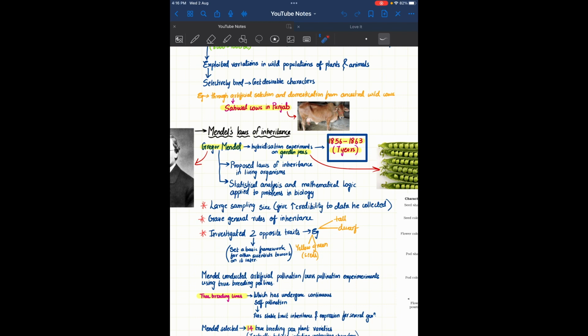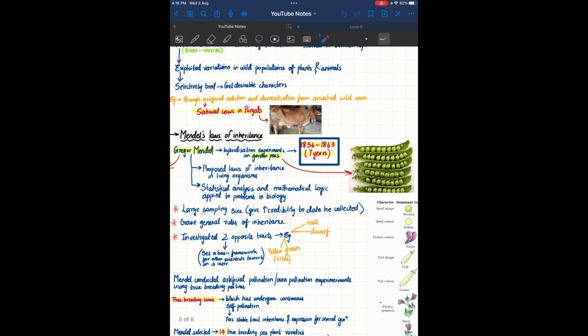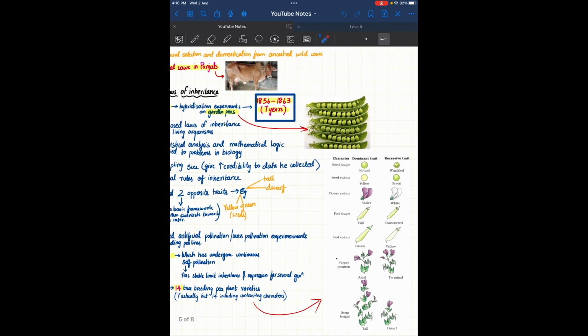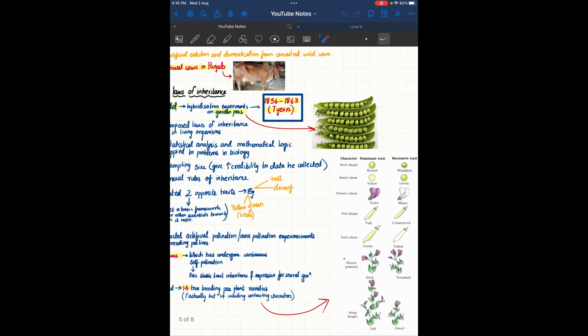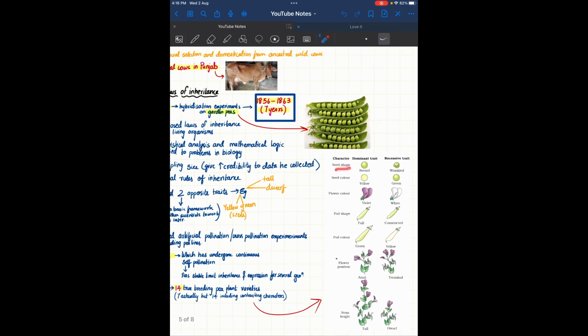The sampling size gave general rules of inheritance. He investigated two opposite traits. Opposite traits means if one is tall, the opposite should be dwarf, that is smaller. Otherwise yellow and green seeds. Now see, we have the characters and the dominant and recessive trait. He had worked on 7 different things: seed shape, seed color, flower color, pod shape, pod color, flower position, stem height.